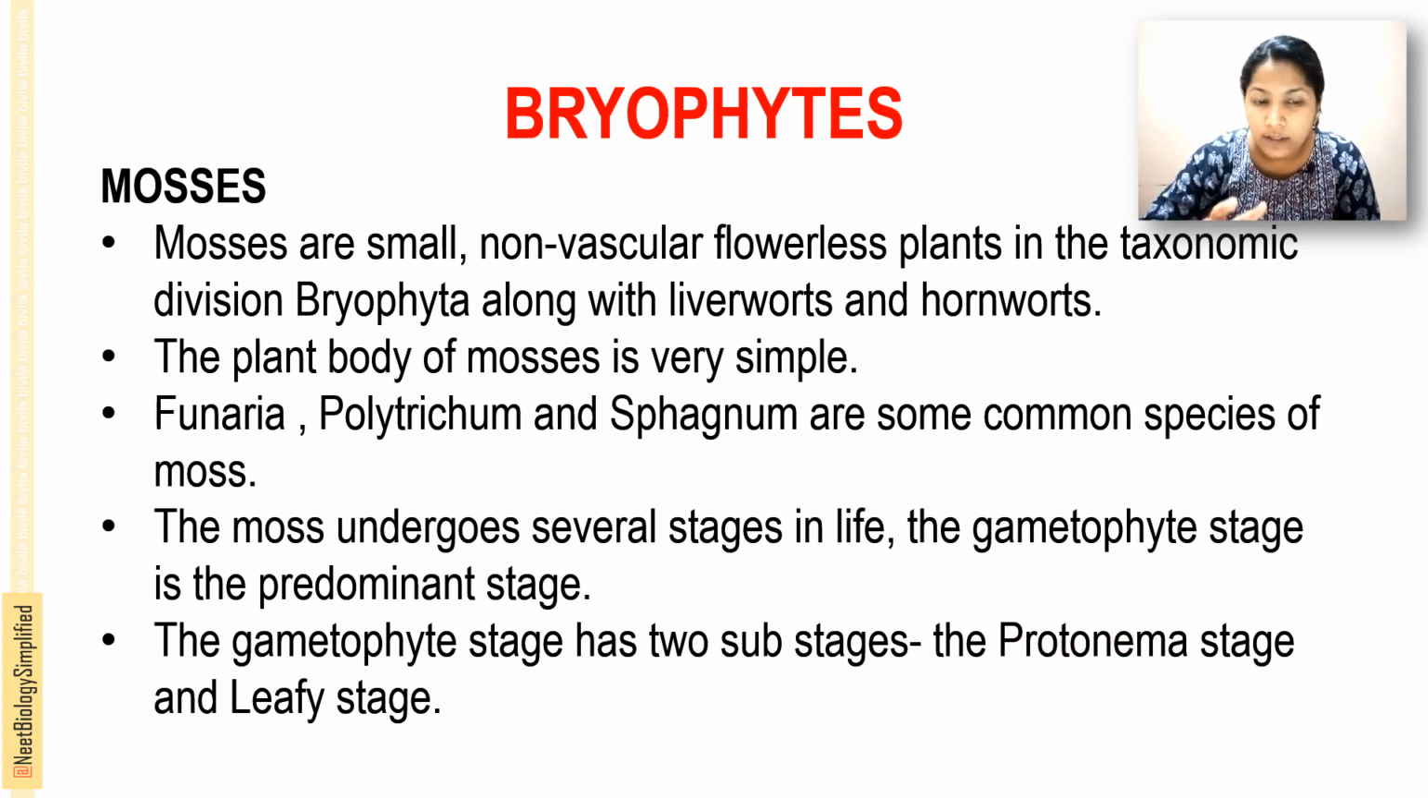So mosses are small non-vascular flowerless plants coming under the taxonomic group Bryophyta, together with the liverworts and hornworts, and their plant body is usually very simple. Examples of the mosses are Funaria, Polytrichum and Sphagnum. Mosses undergo several stages in the life cycle, but the gametophyte stage is the predominant stage, with two substages, the protonema stage and the leafy stage.